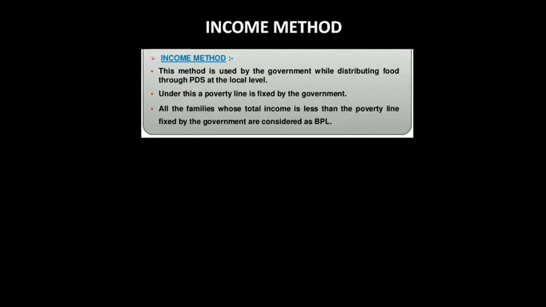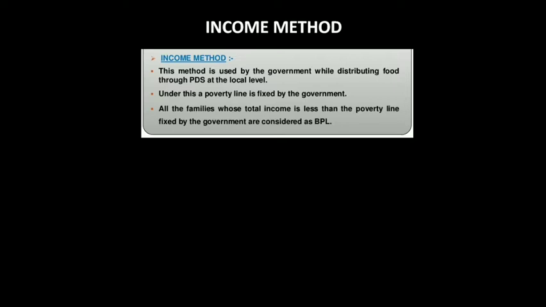So what they do is, all the families whose total income in a month is less than the poverty line, I already told you, the poverty line, and if you fall below that, again you will be counted as below poverty. So all those families whose total income is less than the poverty line fixed by the government are considered as BPL.